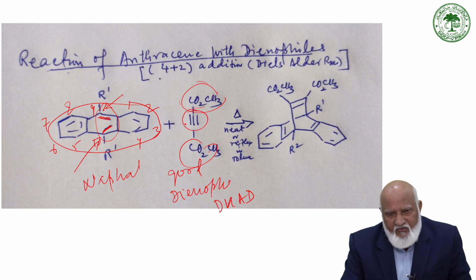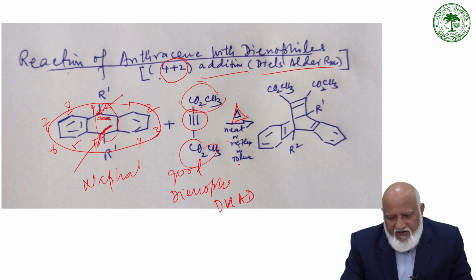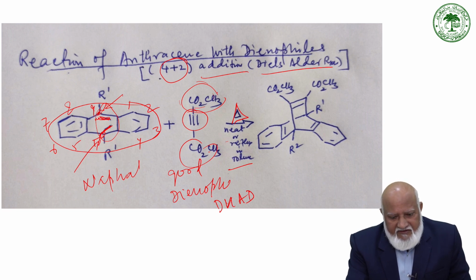So this acts as a very good dienophile, and the two double bonds react with it in a 4+2 cycloaddition, or we call it a Diels-Alder reaction. The reaction is initiated either by neat heating of the two reactants under thermal conditions, or refluxing in a high boiling liquid like toluene. So this is a very important reaction of anthracene with the dienophile, where anthracene acts as a diene.